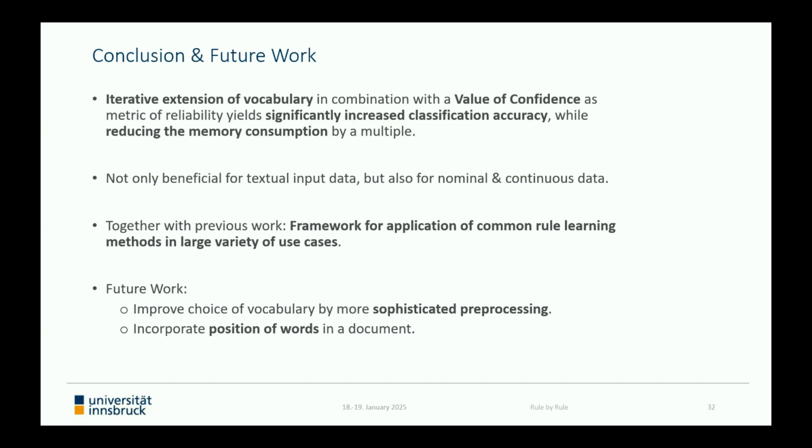Moreover, the ideas introduced in this paper are not only beneficial for textual input data, but also for nominal and continuous data. Eventually, the combination of the proposed approach with our previous work provides a framework enabling the application of common rule learning methods in a large variety of use cases, and it already has an impact on the way automated decision-making is done in insurance industries.